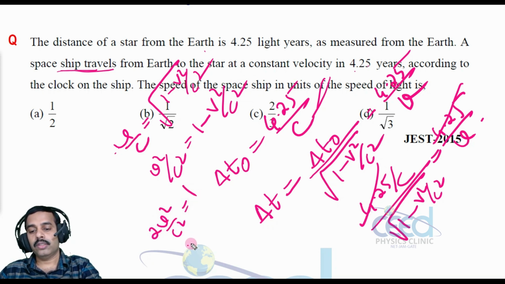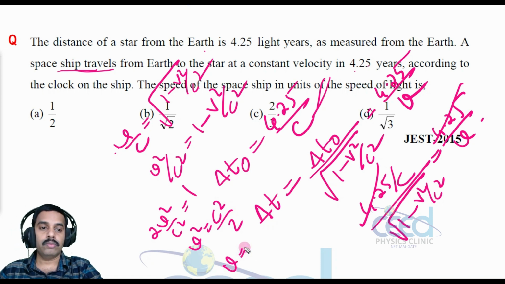So v square is equal to c square by 2, since we are looking to find the speed, and v is equal to c by root 2.